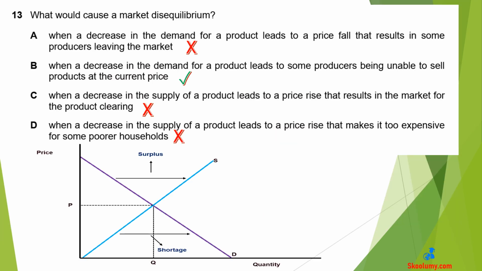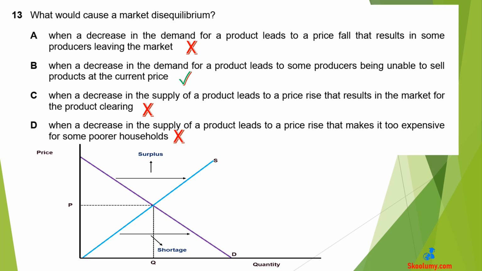Question 13. What would cause a market disequilibrium? B is the answer. Market disequilibrium occurs when demand and supply are not equal. Market disequilibrium can either be a surplus or a shortage. There is a surplus when producers are unable to sell all their products at the current price. This is also known as excess supply.